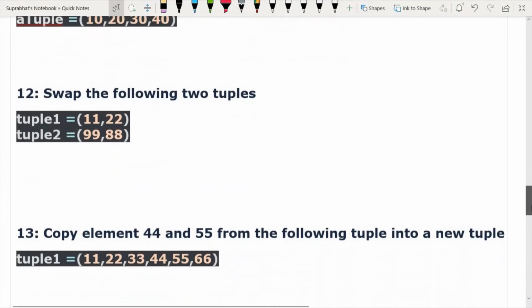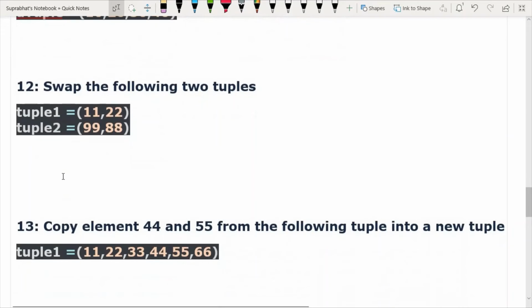Number 12. Swap the following two tuples. They gave us two tuples, we have to swap them. How will we do this? Very simple.